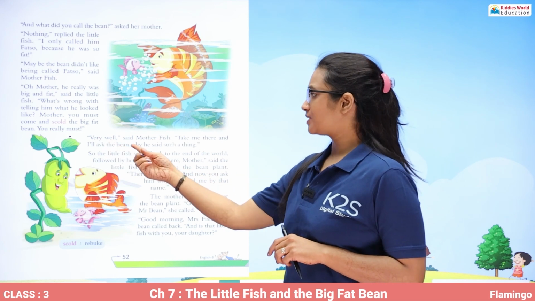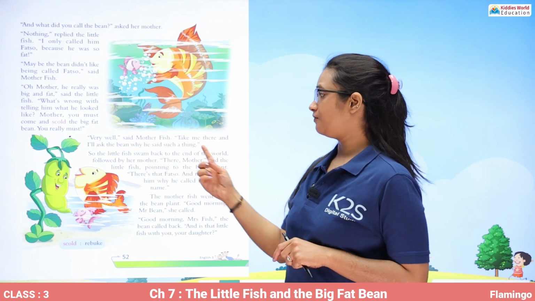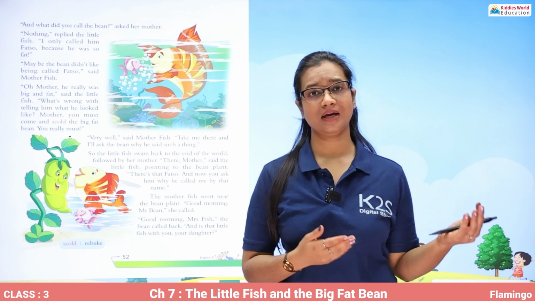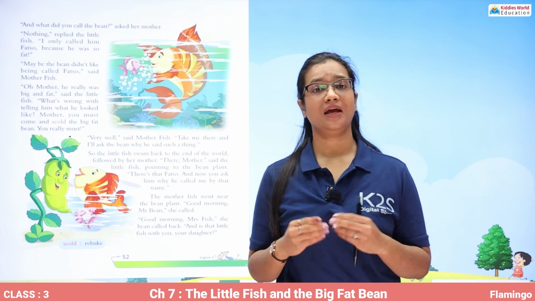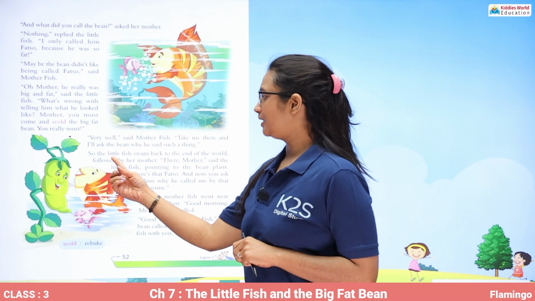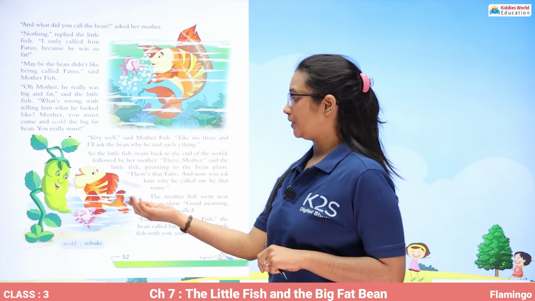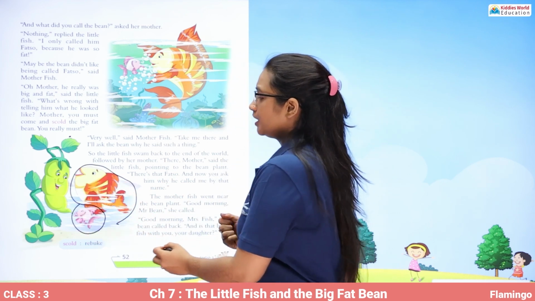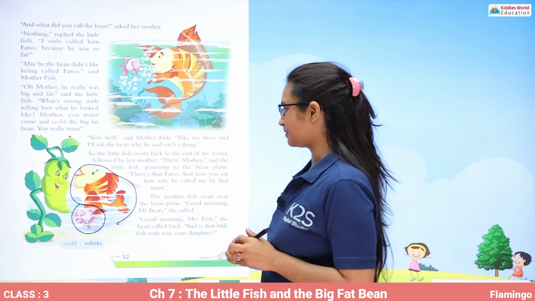So very well, said Mother Fish. Take me there and I'll ask the bean why he said such a thing. So Mother Fish said that okay, I am going to come with you and you take me to that Mr. Bean and I'll ask him why he said such a thing. So the little fish swam back to the end of the world, followed by her mother. Now, as you can see, the mother fish and the little fish both swam to the end of the world, which is the end of that river.